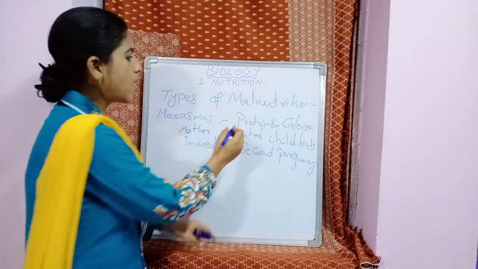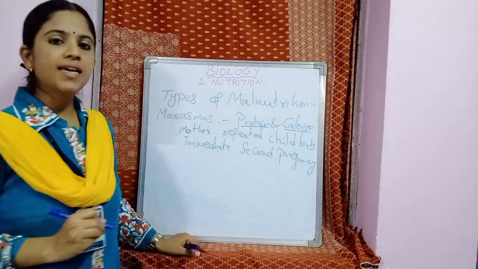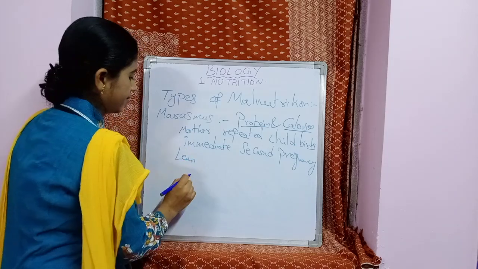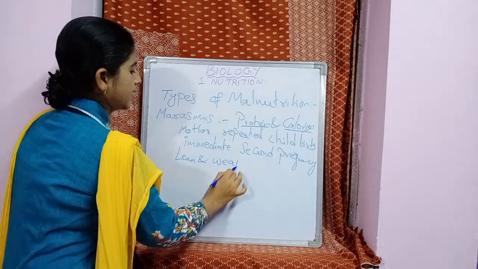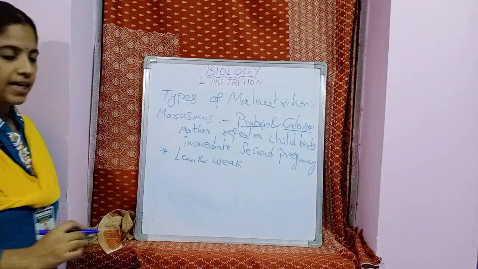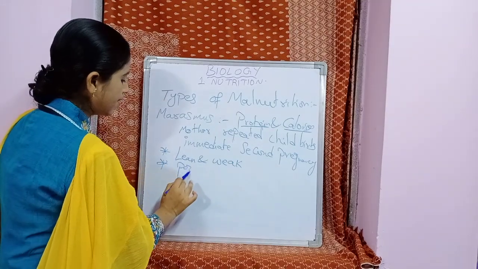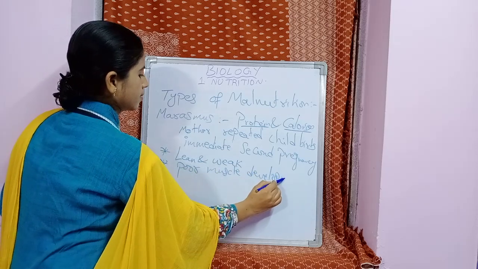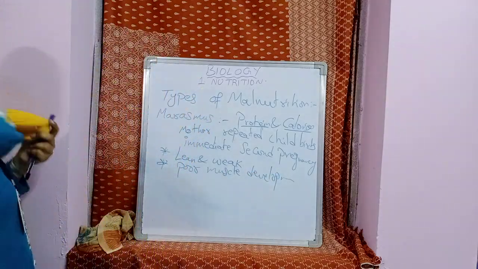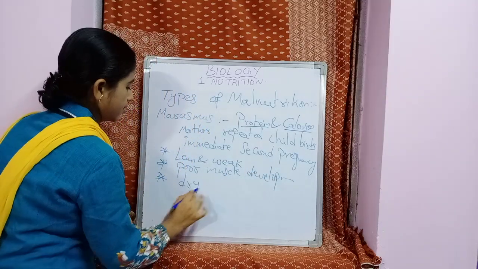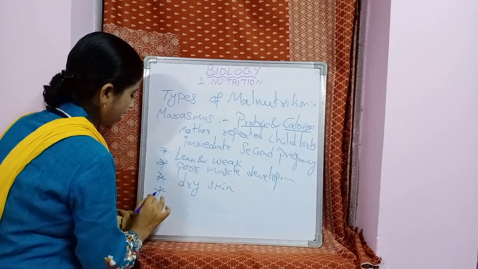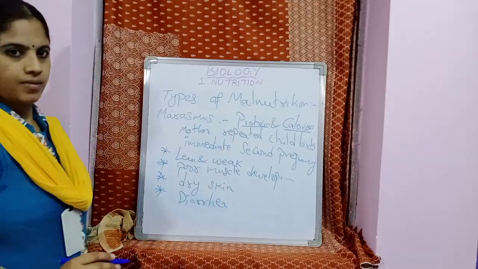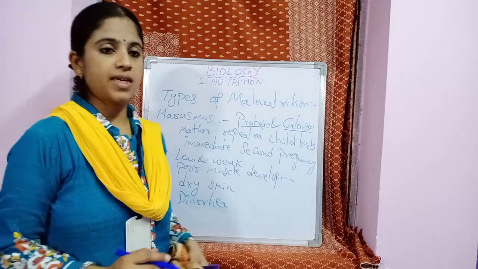What is marasmus? It is due to both protein and calorie malnutrition. What are the symptoms? The child becomes lean and weak, poor muscle development, dry skin, diarrhea. These are the symptoms of marasmus. And the next example given in your textbook is obesity.